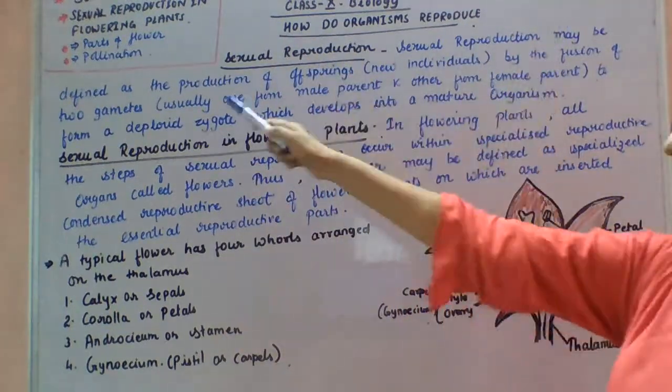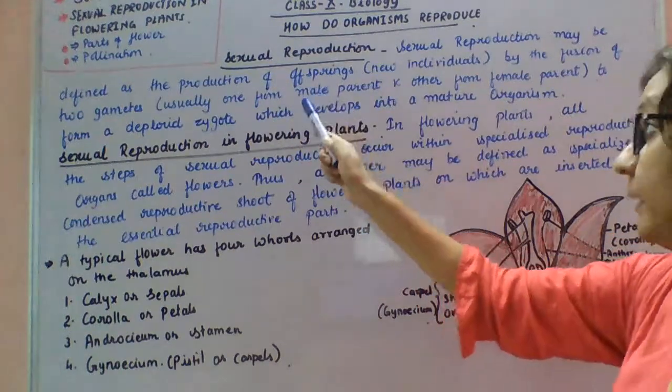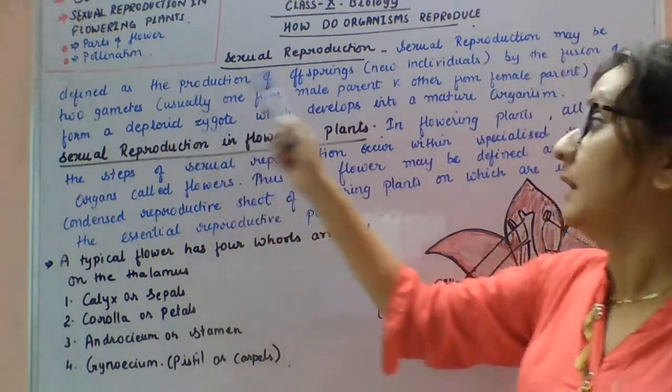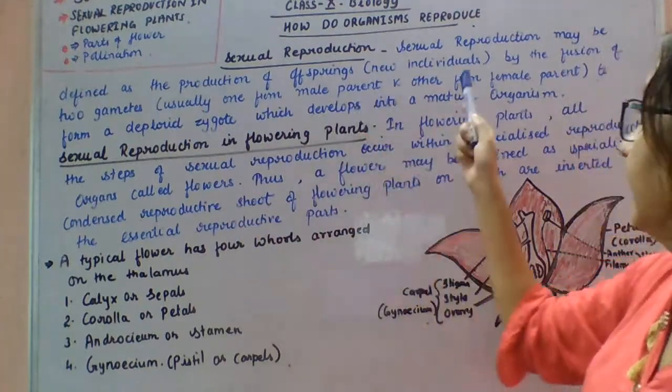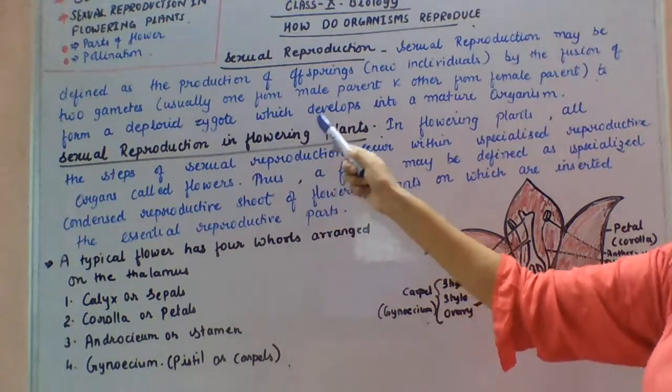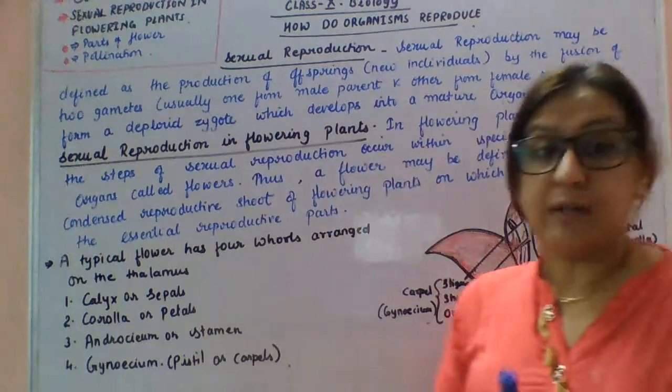Sexual reproduction may be defined as the production of offspring, new individuals, by the fusion of two gametes, one from the male parent and another from the female parent, to form a diploid zygote which develops into a mature organism.